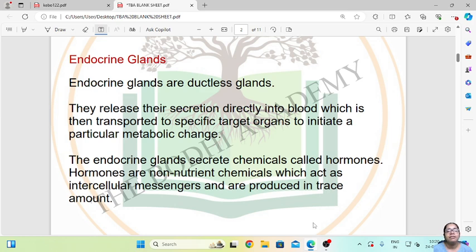The endocrine glands secrete chemicals called hormones. There are various endocrine glands for various functions. So what do they secrete? Hormones, which are basically chemical constituents that are non-nutritive, act as intercellular messengers and are produced in trace amounts. So basically this is about the endocrine gland.